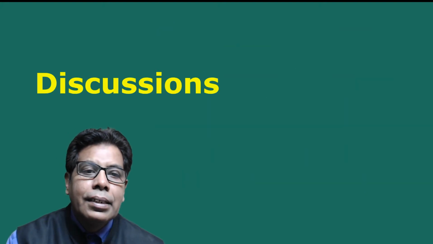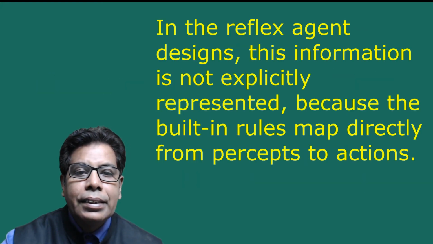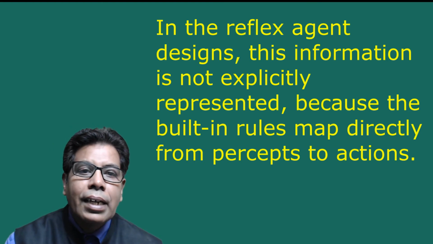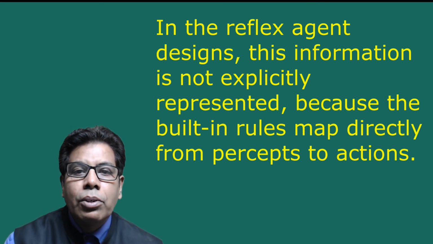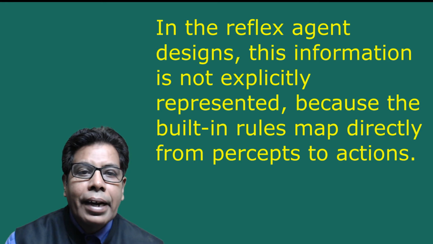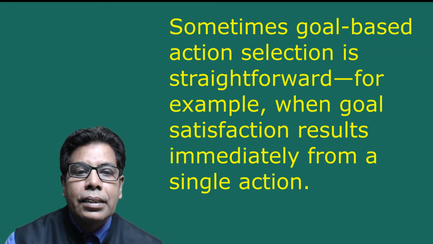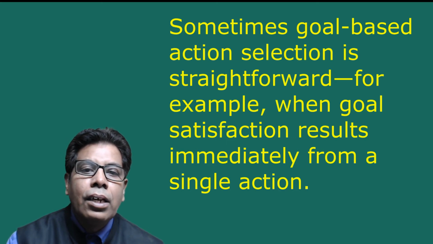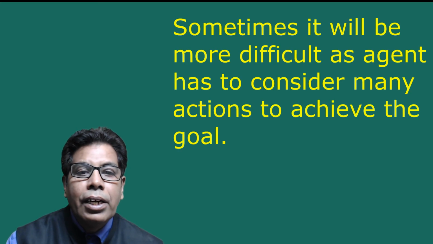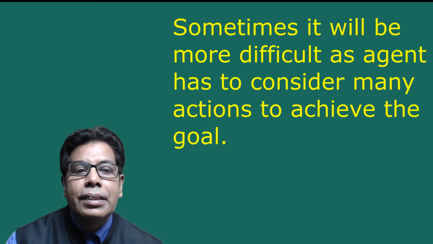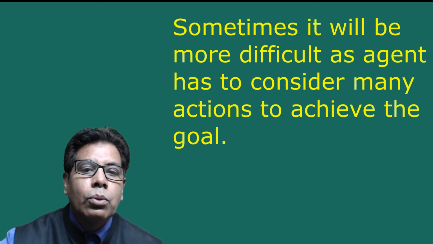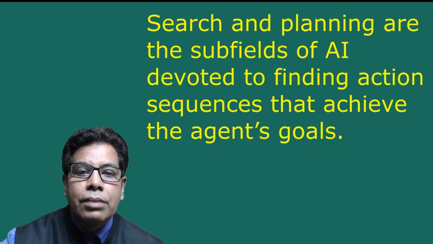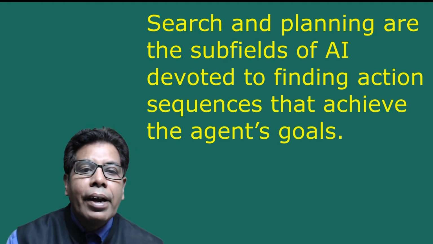Then let us go to the discussions. In the reflex agent design, this information is not explicitly represented because the built-in rules map directly from the percepts to actions. Sometimes goal-based action selection is straightforward, for example, when goal satisfaction results immediately from a single action. Sometimes it will be more difficult as agent has to consider many actions to achieve the goal. Search and planning are subfields of AI devoted to finding action sequence that achieves the agent's goal.